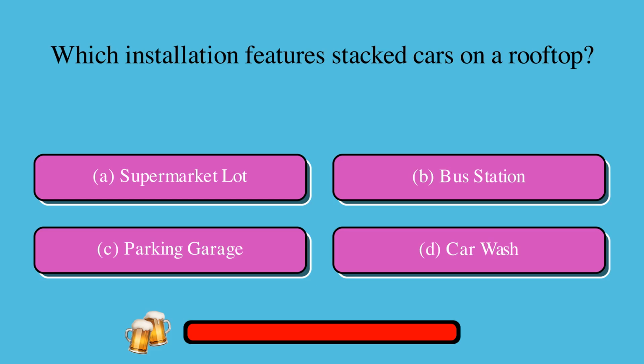Which installation features stacked cars on a rooftop? A. Supermarket lot, or B. Bus station, or C. Parking garage, or D. Car wash? The correct answer is C. Parking garage.